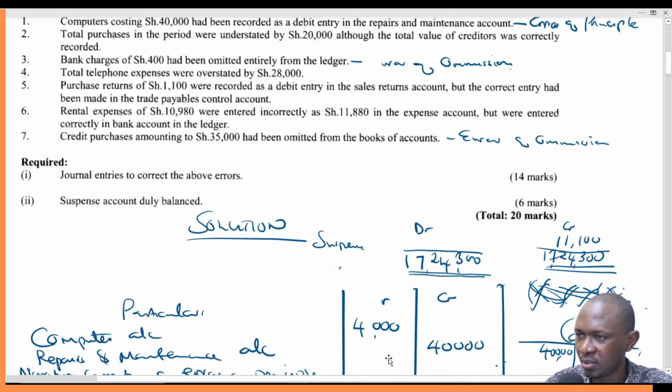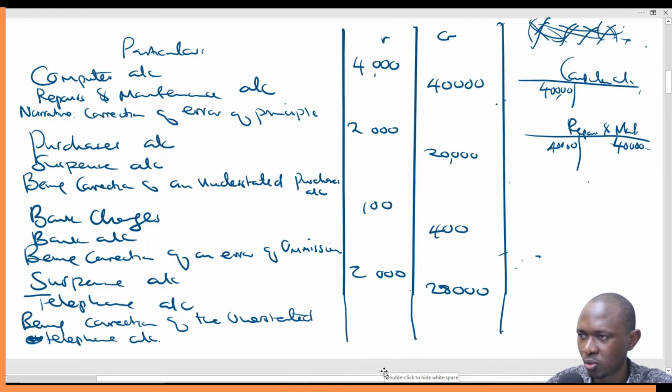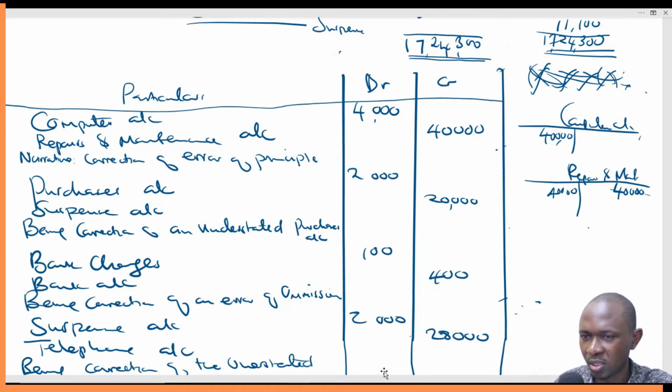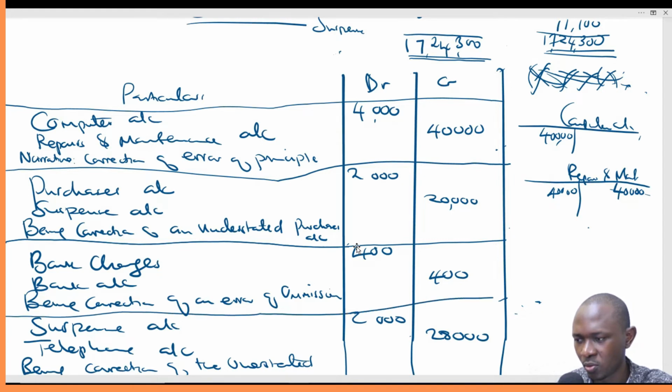Oh, our lines have disappeared. So let me just draw them. Let's see if I can get them right. Yeah, there we go. Good. This is 400. Good.